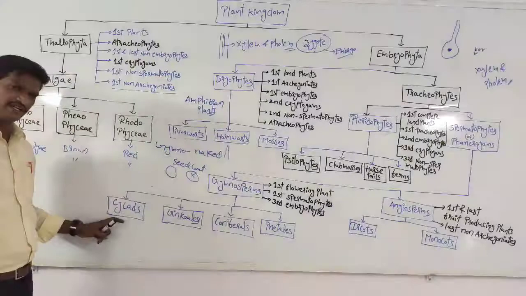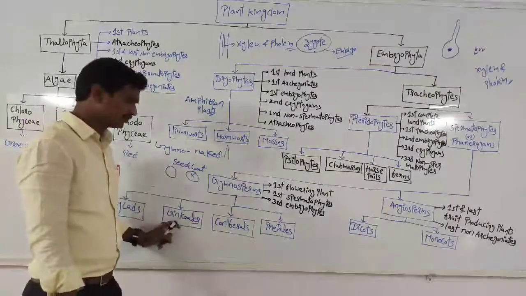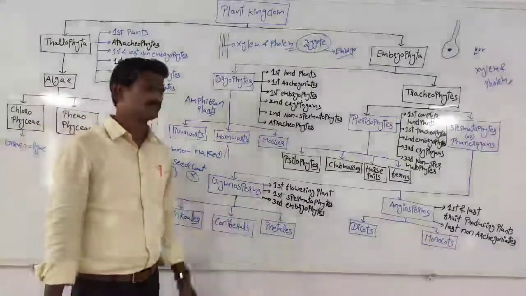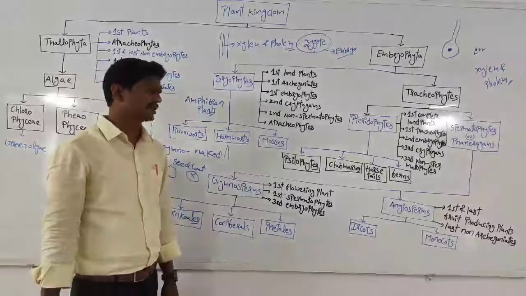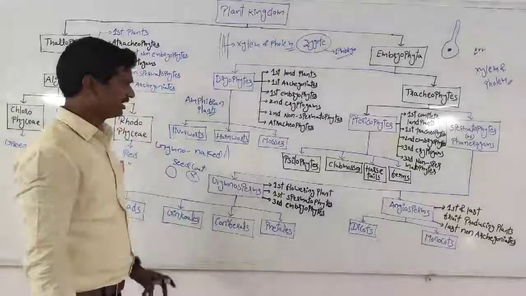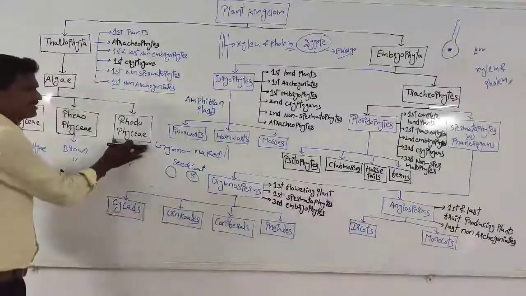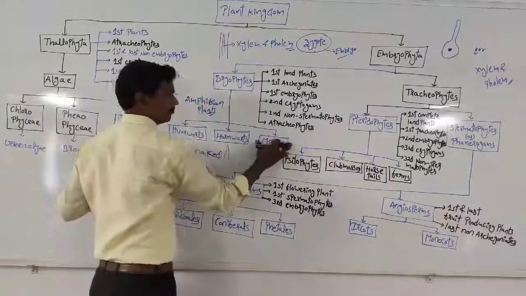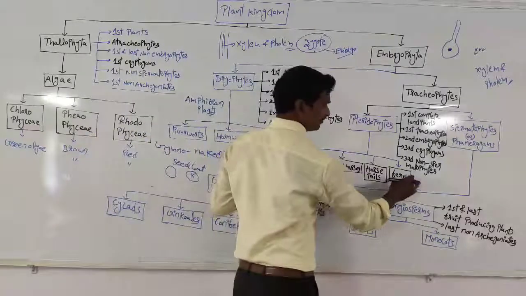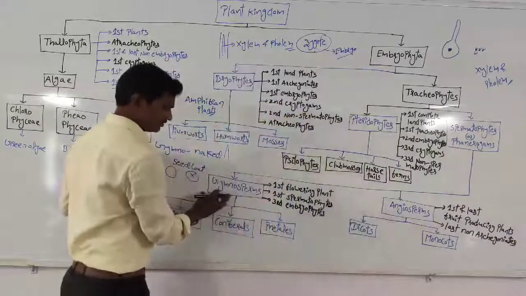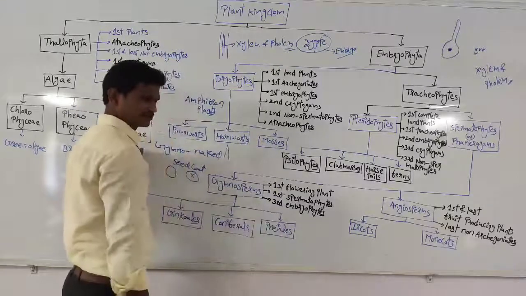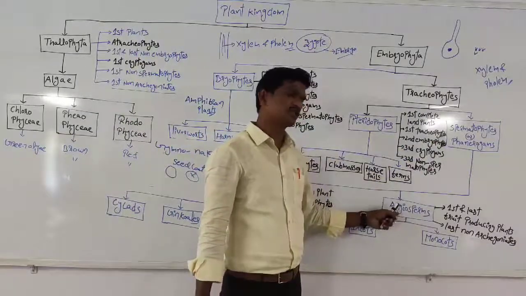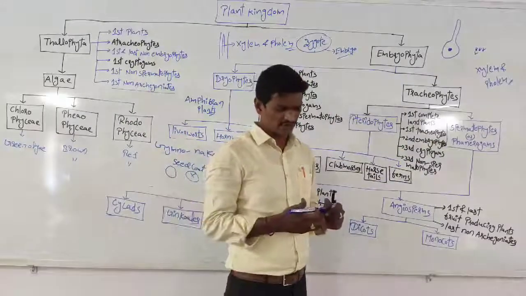The gymnosperms are classified again into cycads, ginkgoids, coniferales, and gnetales. That is the classification of the gymnosperms. Remember, in any classification, the plants presented at the end are the most advanced. In algae, rhodophytes are the advanced; in bryophytes, mosses are the advanced; in pteridophytes, ferns are the advanced; in gymnosperms, gnetales are the advanced. And the last one is the angiosperms. Angiosperms are the most advanced plants.